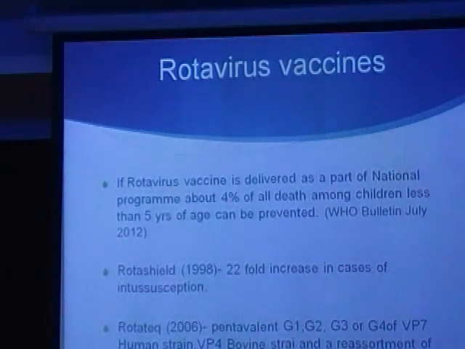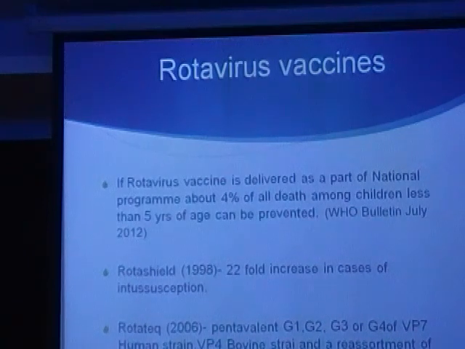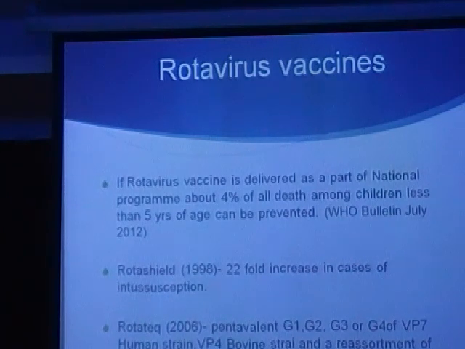So we started with the vaccination, but very soon, within about 6 to 9 months, the vaccine was taken back because there was a 22-fold increase in the cases of intussusception. The reason being, the vaccine is taken orally, so it's absorbed by the Peyer's patches in the intestine, and when they swell up, they can act as the site where intussusception can begin. Working on that, RotaTeq, the pentavalent vaccine, was introduced in 2006 after a lot of studies.